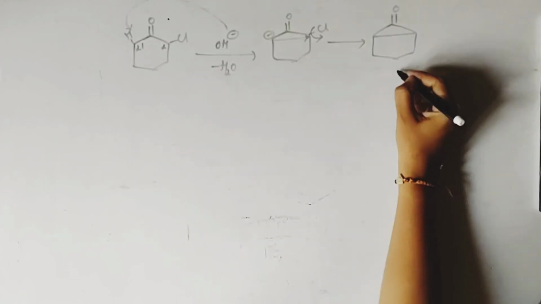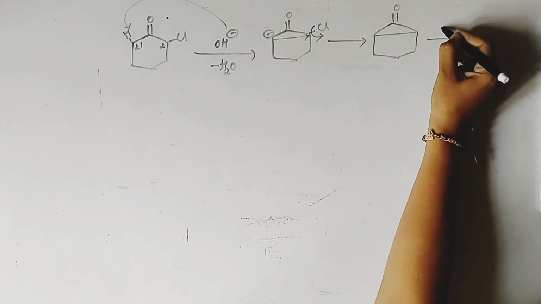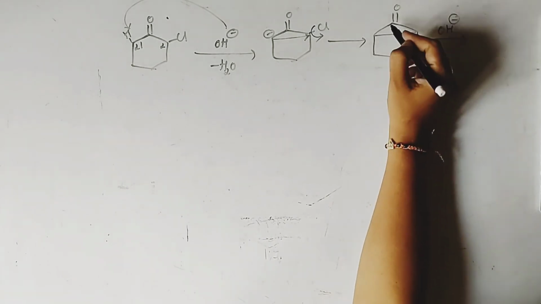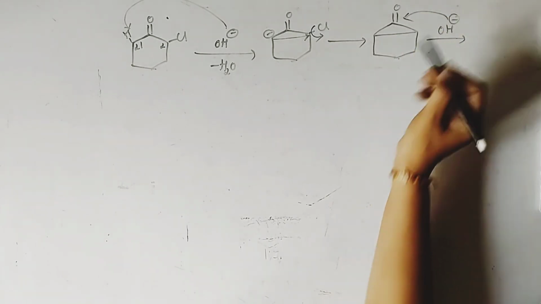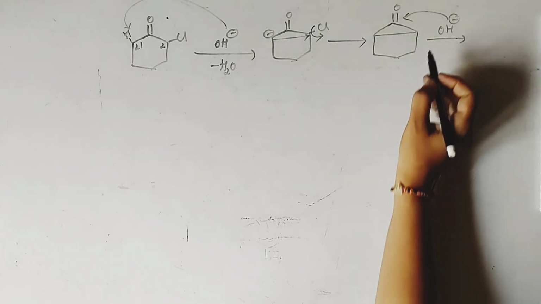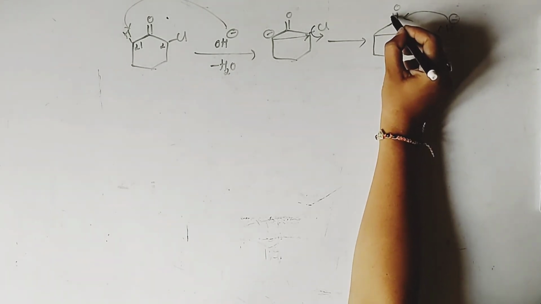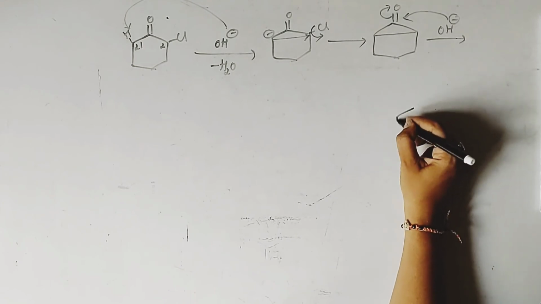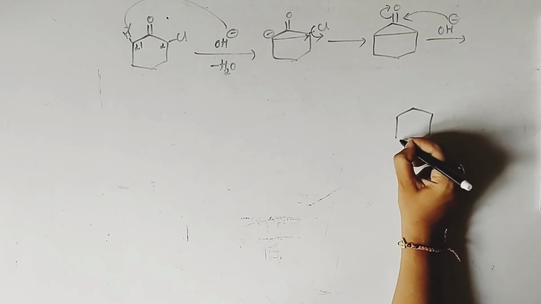So now in this step, once again hydroxide is going to attack the carbonyl carbon, and as a result the pi bond will break and the electrons will move towards the oxygen. So once again we will get an intermediate product here.